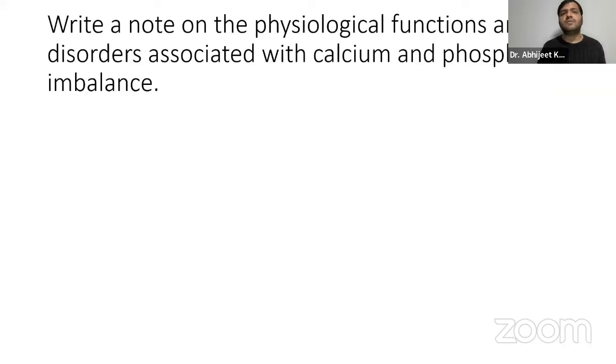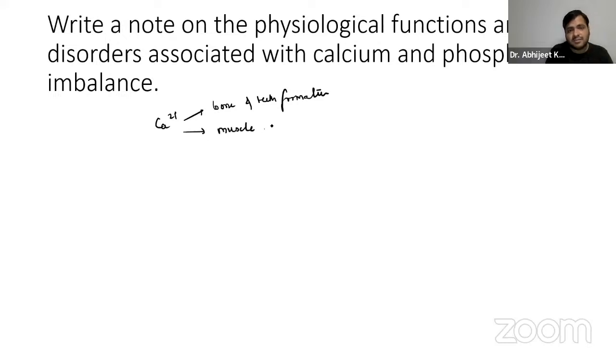Okay, right, on the physiological functions and disorders associated with calcium and phosphate imbalance. Calcium, you already know that it helps in bone and teeth formation, right? Calcium also plays a major role in muscle contraction. This is the physiology part, guys. It also helps in nerve function. It is for nerve signal transmission, guys.